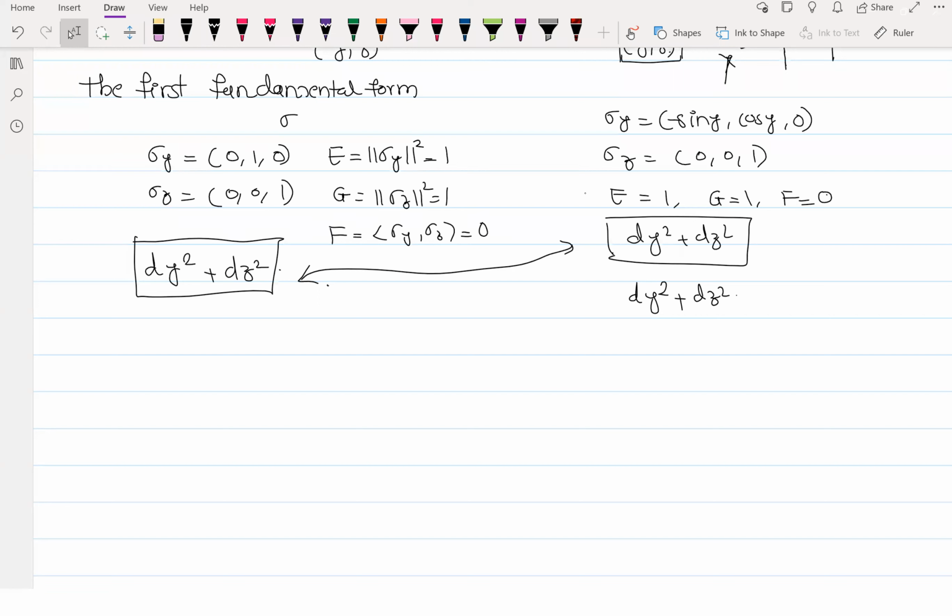x square plus y square minus 1. Yeah, x square plus y square plus z square minus 1. That is how we get a sphere. Now, those kinds of things are level sets.